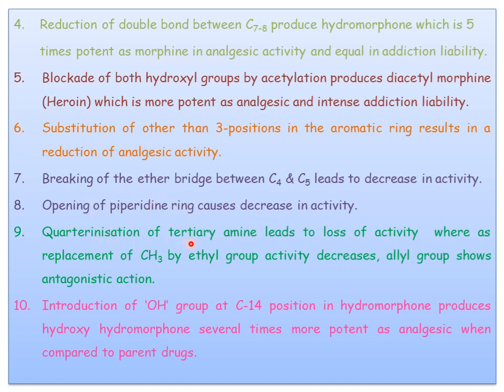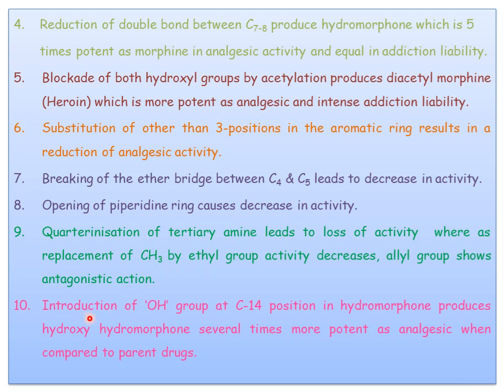So quaternization of the tertiary amine leads to loss of activity, whereas replacement of the CH3 group by an ethyl group decreases activity. Allyl groups show antagonistic activity. So if you want agonist activity, the nitrogen atom must always possess a methyl group. If we require antagonistic action, it is substituted with groups other than methyl, ethyl, just higher homologs like allyl, etc. Always it gives antagonistic action.